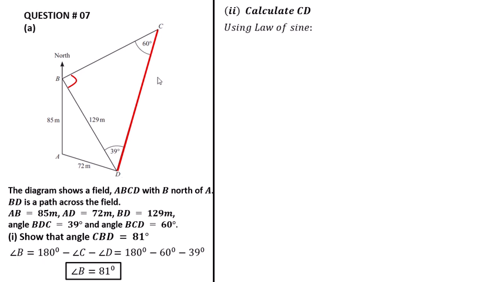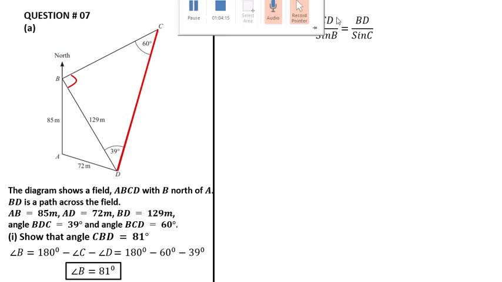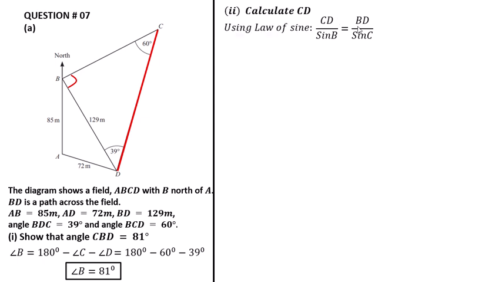CD. Using the law of sines, CD over sine B is equal to BD over sine C. Here is the formula. We have to calculate the side CD. Side CD is divided by the sine of its front angle. The front angle of this side is B. So that's why sine B. Then BD, and the front angle of BD is C. That's why I write sine C.